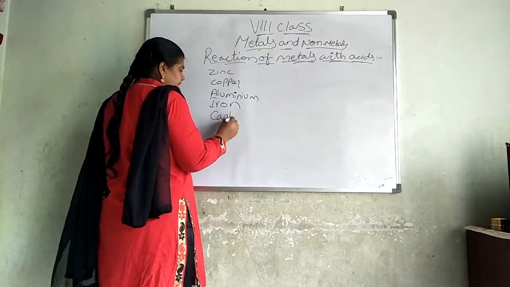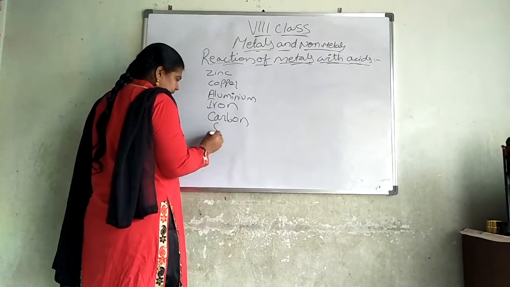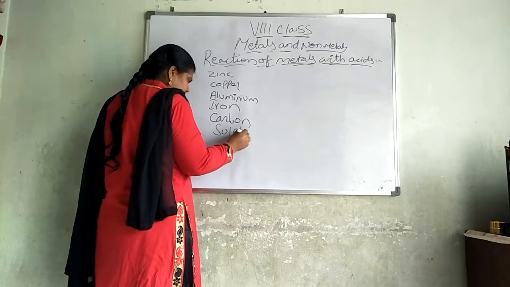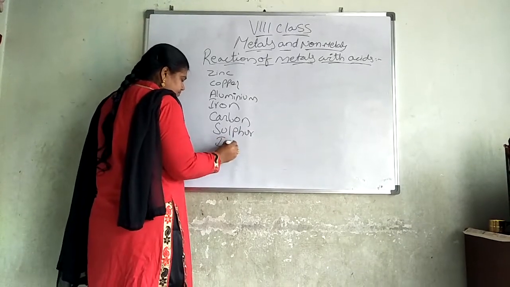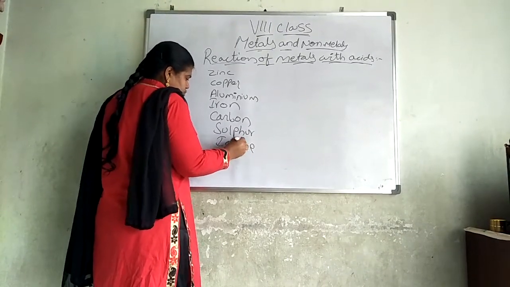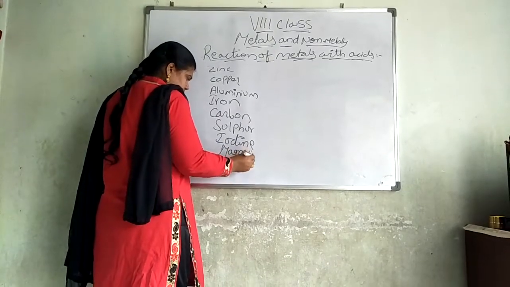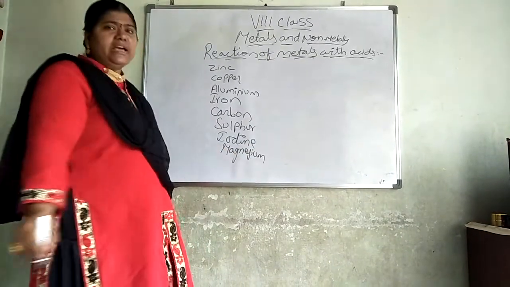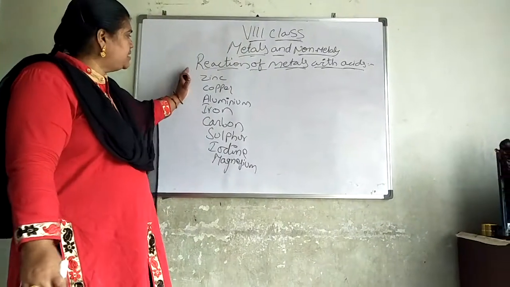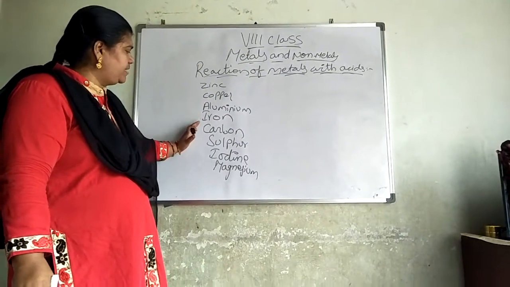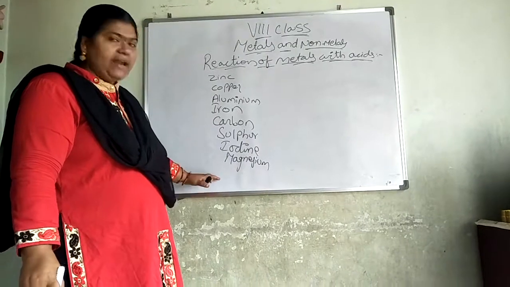then the non-metals like carbon, sulfur, iodine, and one more metal, magnesium. These are a few examples I am taking: zinc, copper, aluminium, iron, carbon, sulfur, iodine and magnesium.